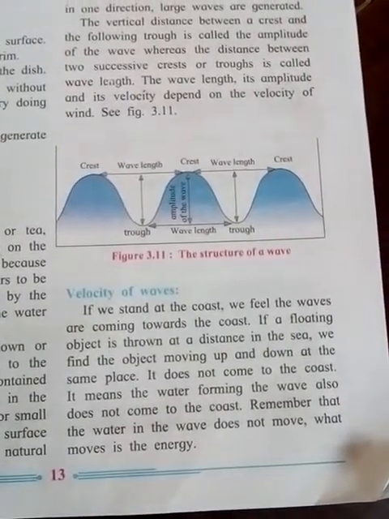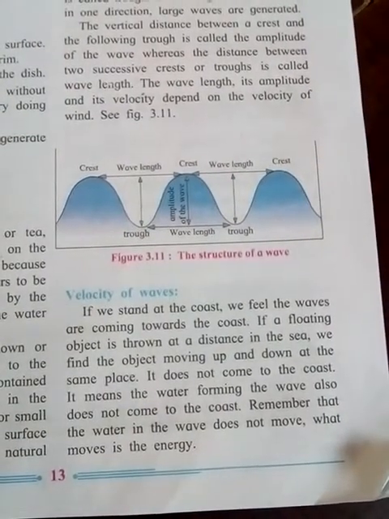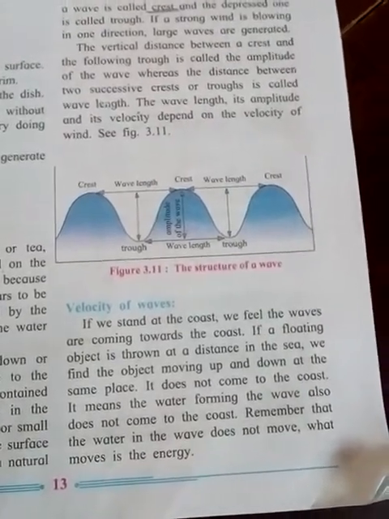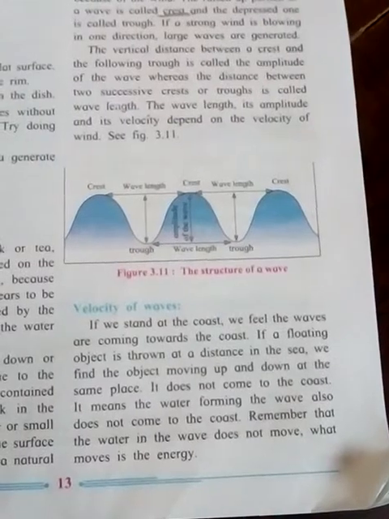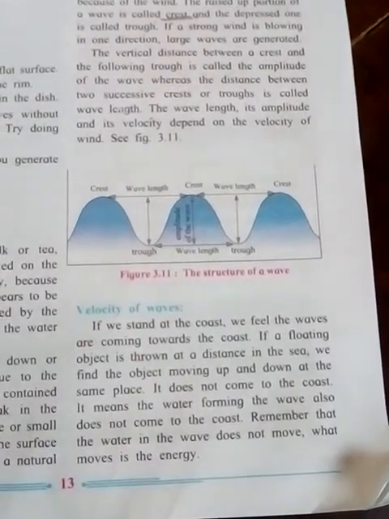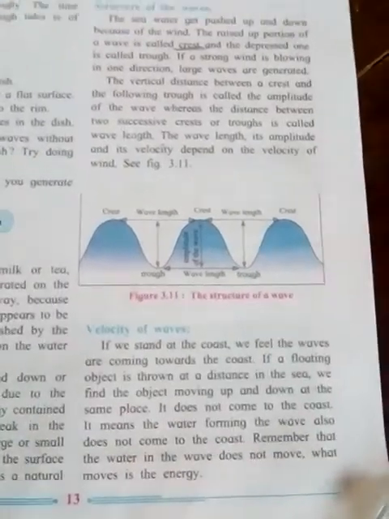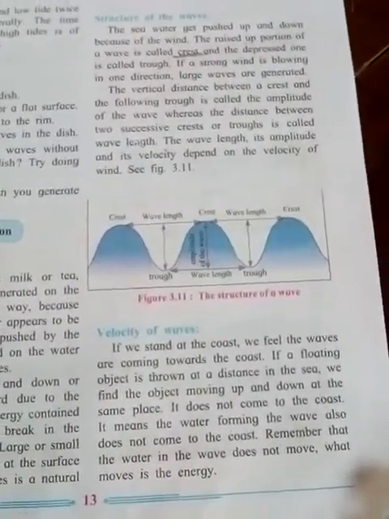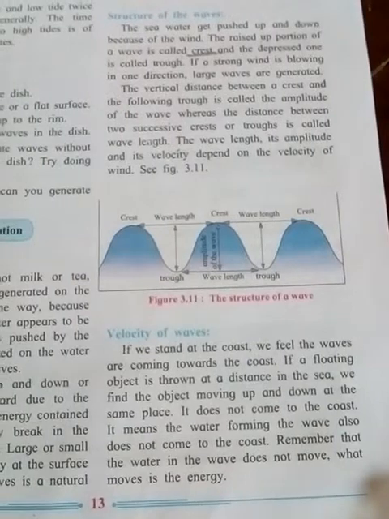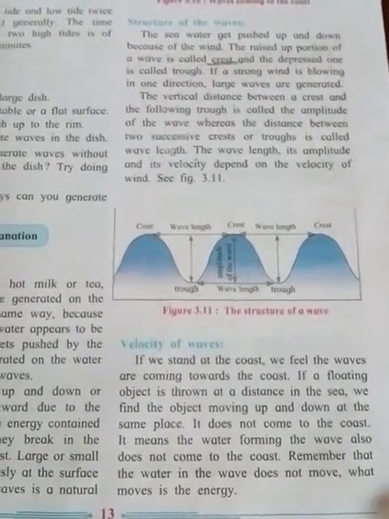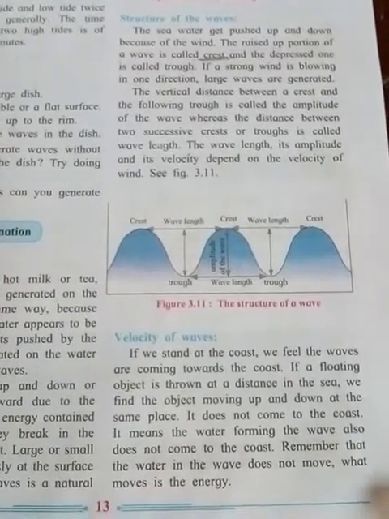If a floating object is thrown at a distance in the sea, we find the object moving up and down at the same place. It does not come to the coast. That means this object does not come onto the coast. It means the water forming the wave also does not come to the coast.